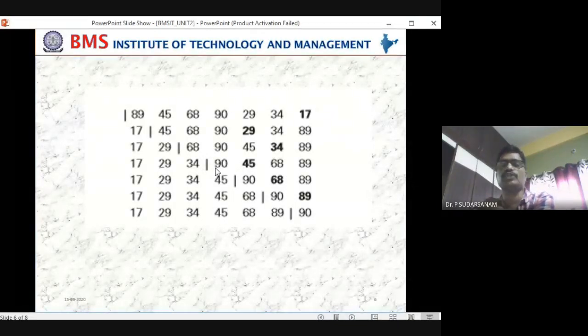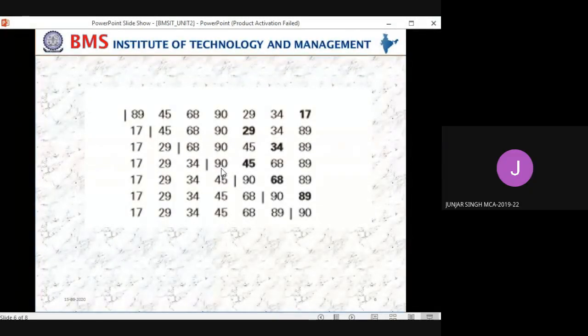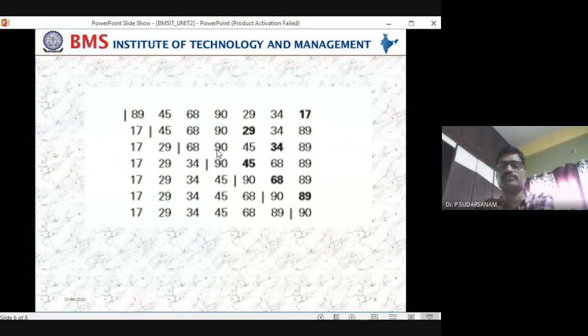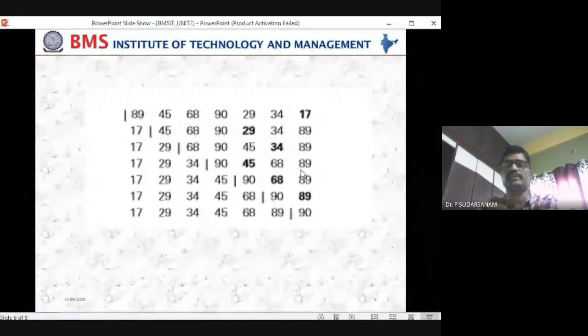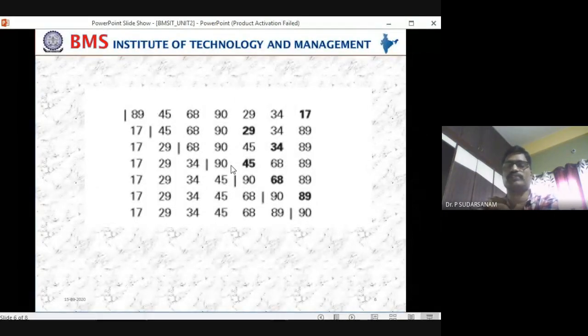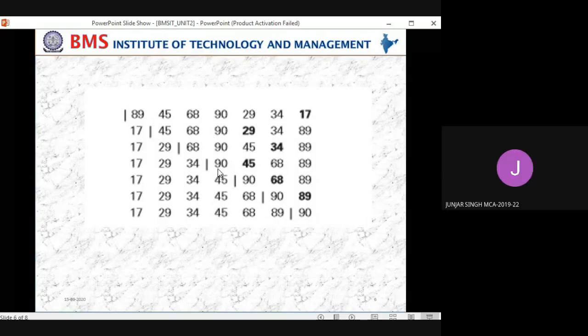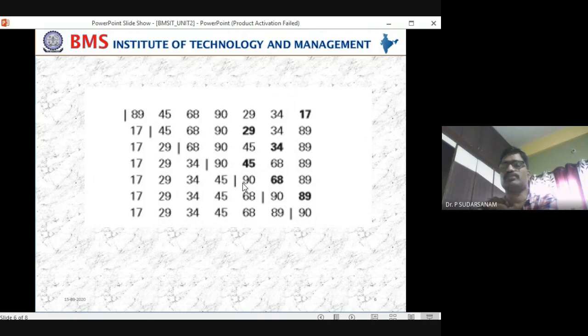Now the I loop will be incremented. I loop starting from where? Which element? 90. So J loop starting from where? 45. Now what are the remaining elements in this iteration? 45, 68, 89. Which is the minimum? 45. Now 45 will be swapped with 90. 45 and 90 swapped.